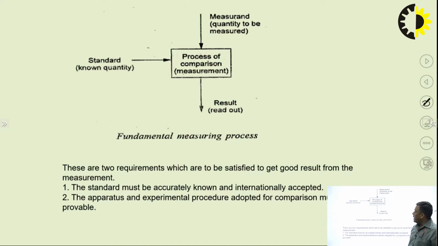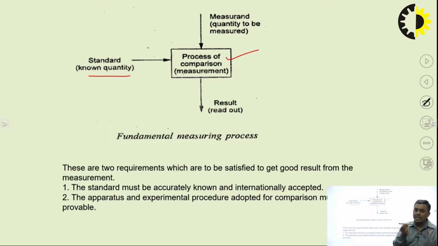How do we measure generally? We have some scale, some standards, and through that scale we compare the quantity. So the basic procedure of measurement is the process of comparison, with some standard and known quantity. If I have to measure the dimension of this pen, what will I do?